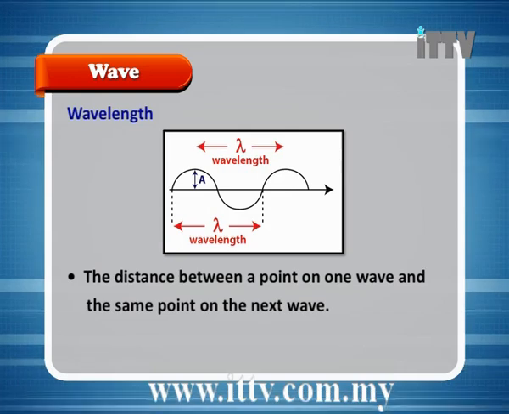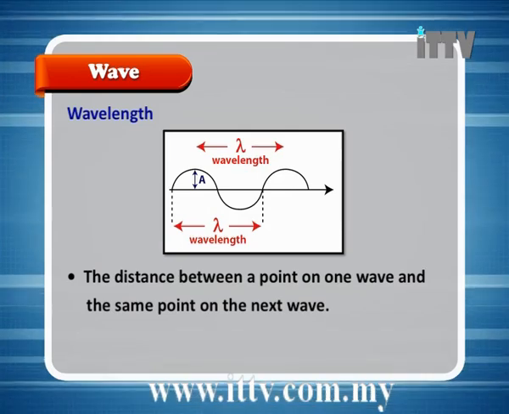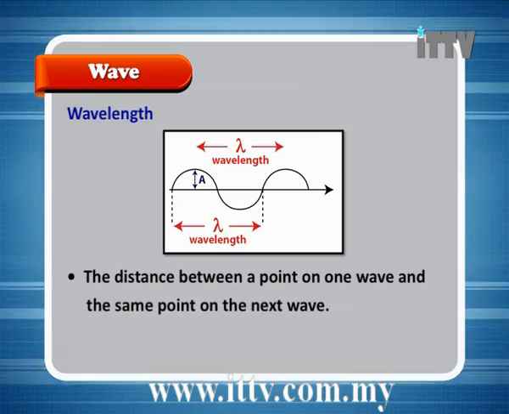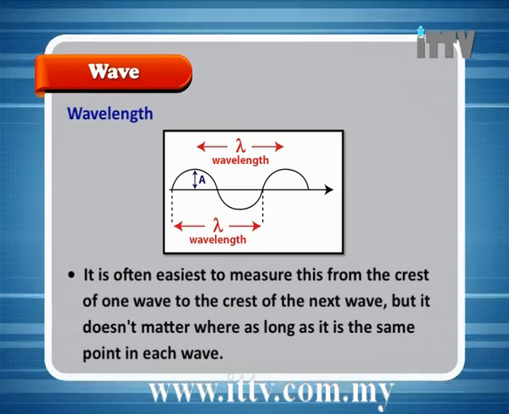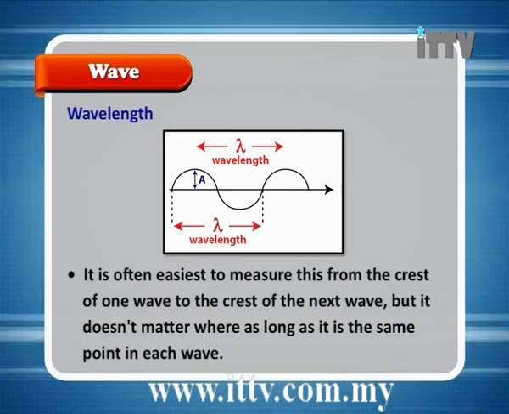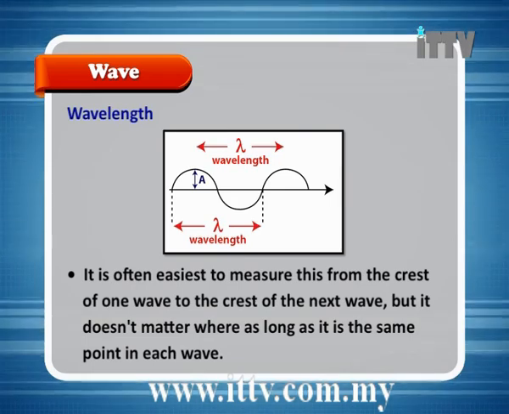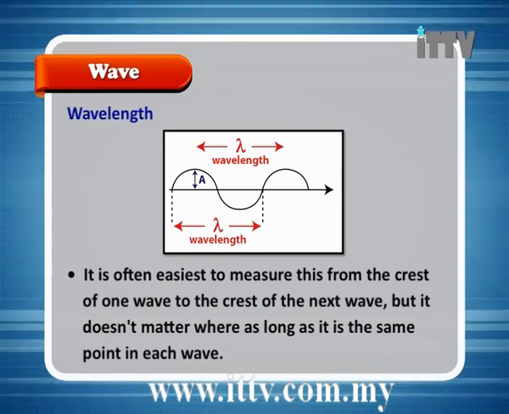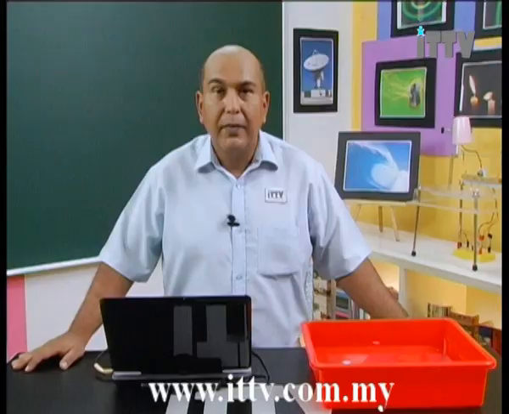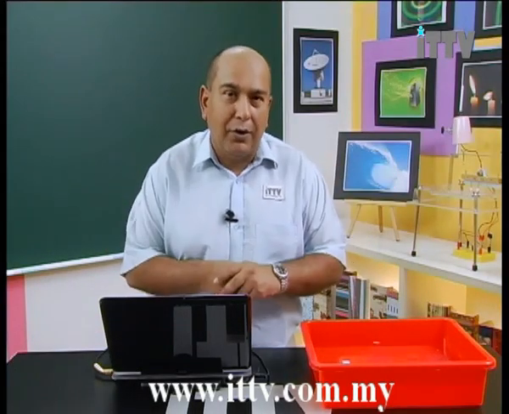Wavelength. The distance between a point on one wave and the same point on the next wave. It is often easiest to measure this from the crest of one wave to the crest of the next wave. But it doesn't matter where, as long as it is the same point in each wave. So, what are we talking about now?